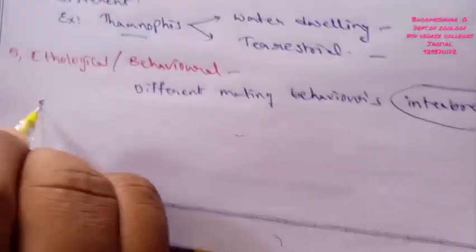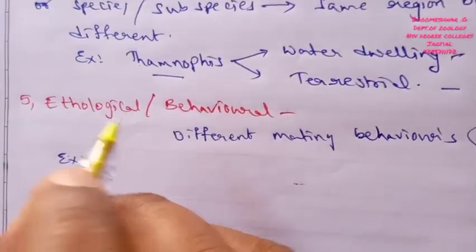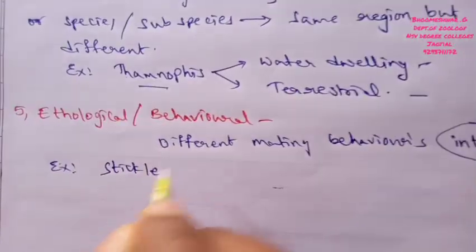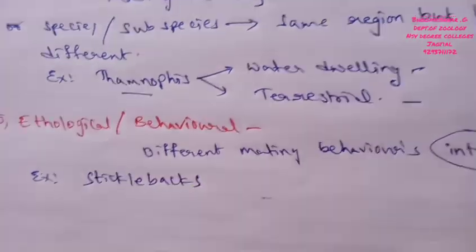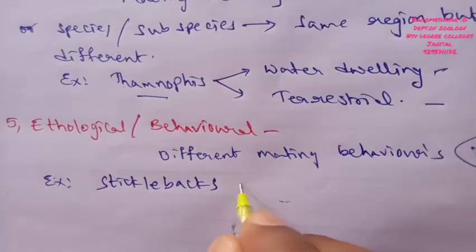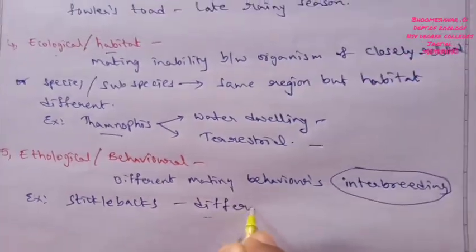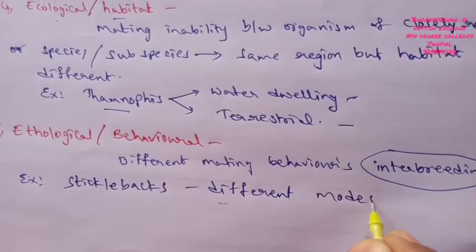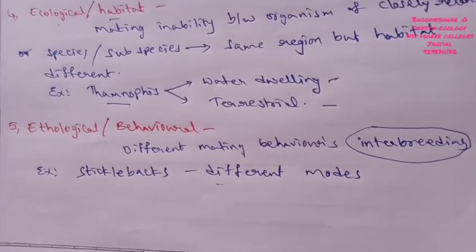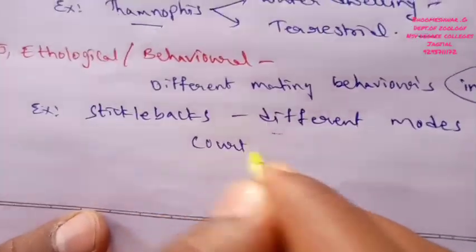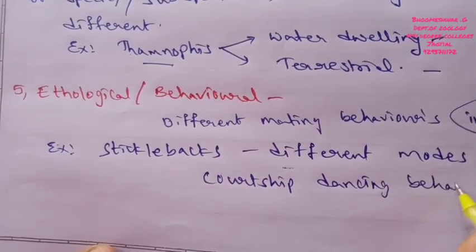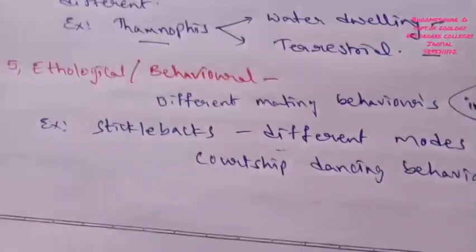For example, we can take the males of different species of stickleback, which is a type of fish. They have different modes of nest building, and courtship dancing behaviors, which are also good examples of behavioral isolation.